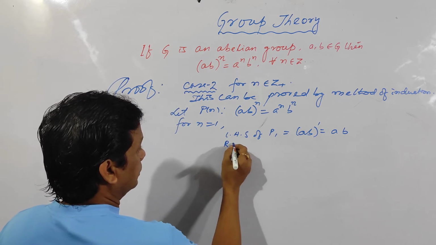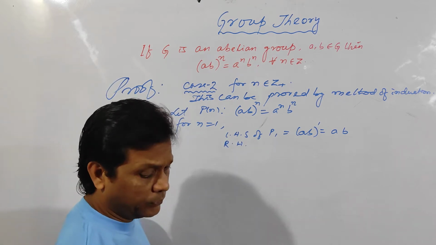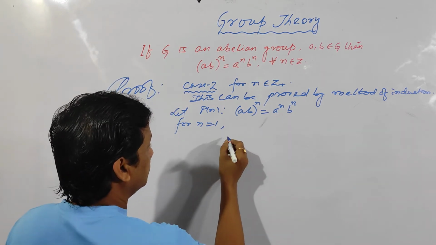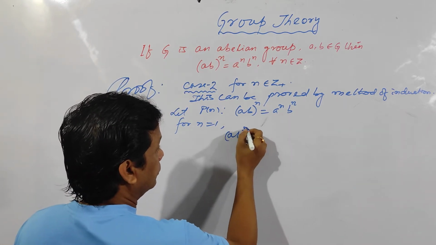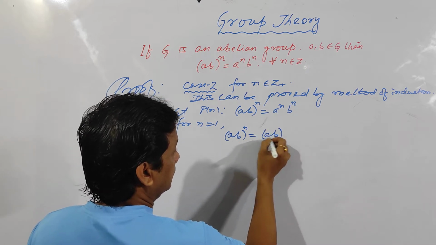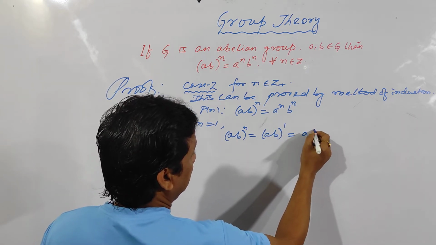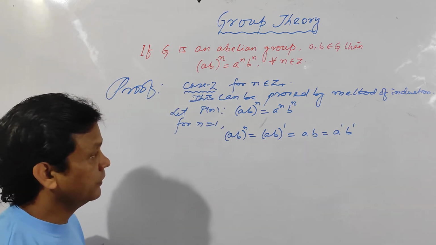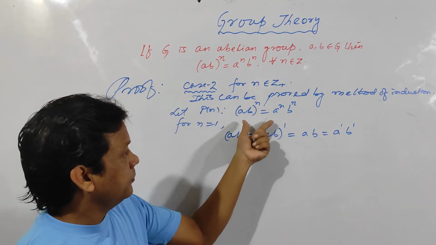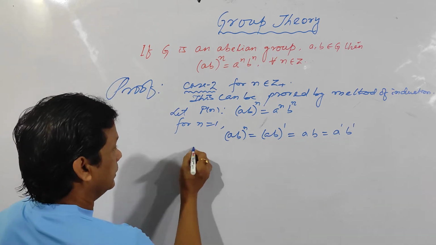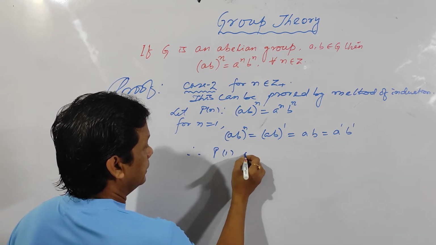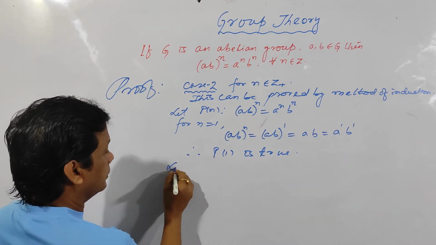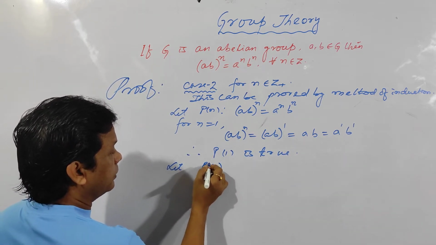And you may write (ab) to the power n, which is equal to (ab) to the power 1, and this is equal to a into b, and this can be written a to the power 1 into b to the power 1. That means the statement is true for n is equal to 1. Therefore, P1 is true.